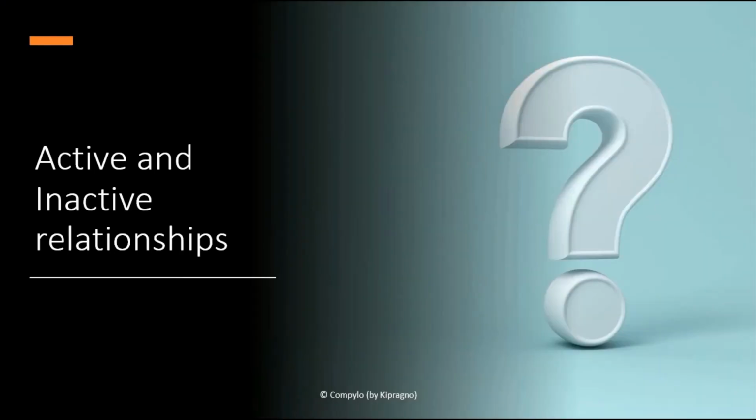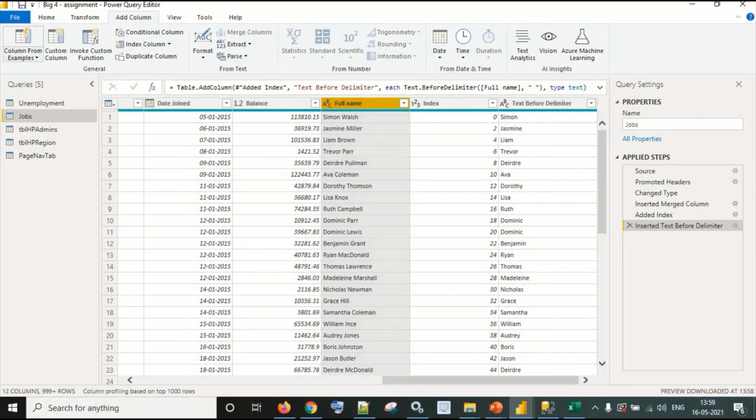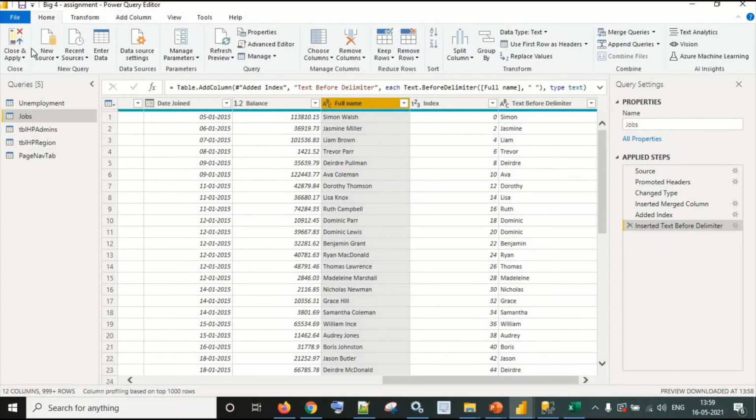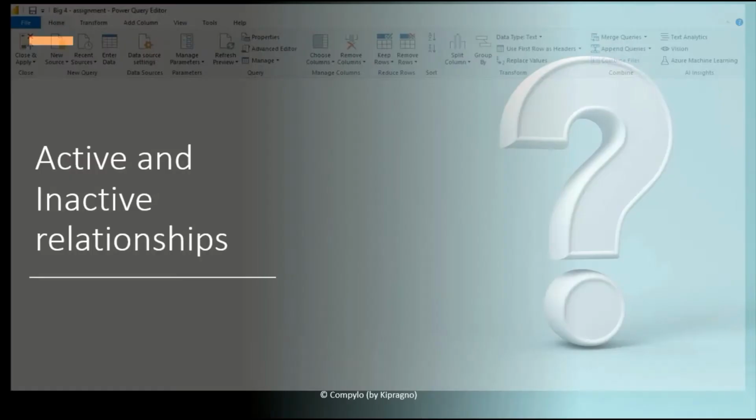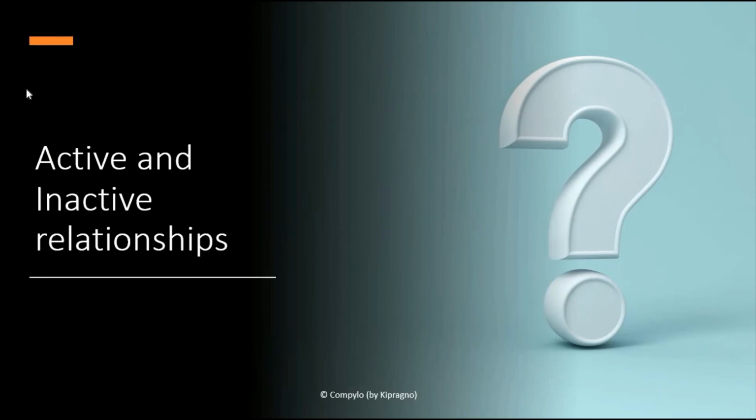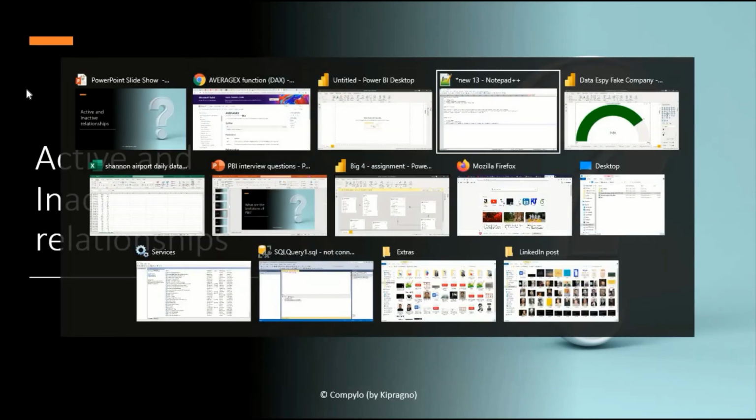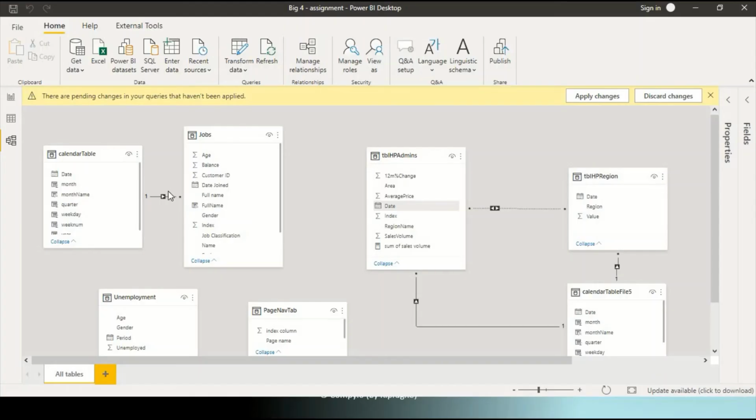Next question is, what is the difference between active and inactive relationships? To understand it, let me close this. Here you can see there is just a direct line between two tables, and that is the active relationship. Here we have a many to one or one to many relationship.